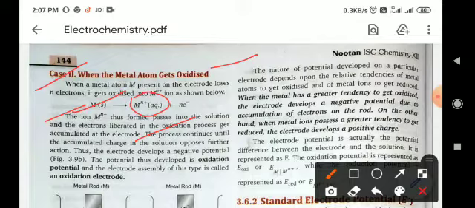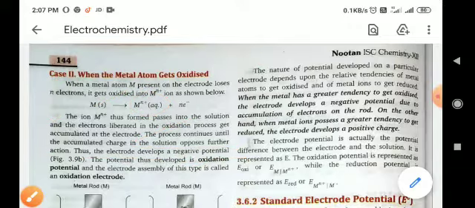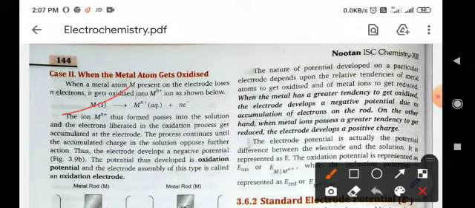The process continues until the accumulated charge prevents further action. Thus the electrode potential is negative, and the potential thus developed is the oxidation potential. Simply, when a metal loses electrons, a potential develops, and that potential is known as the oxidation potential.